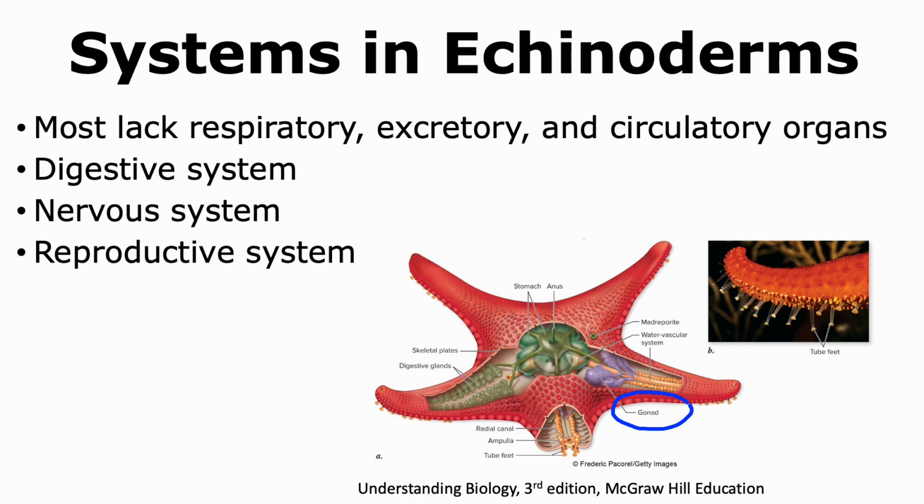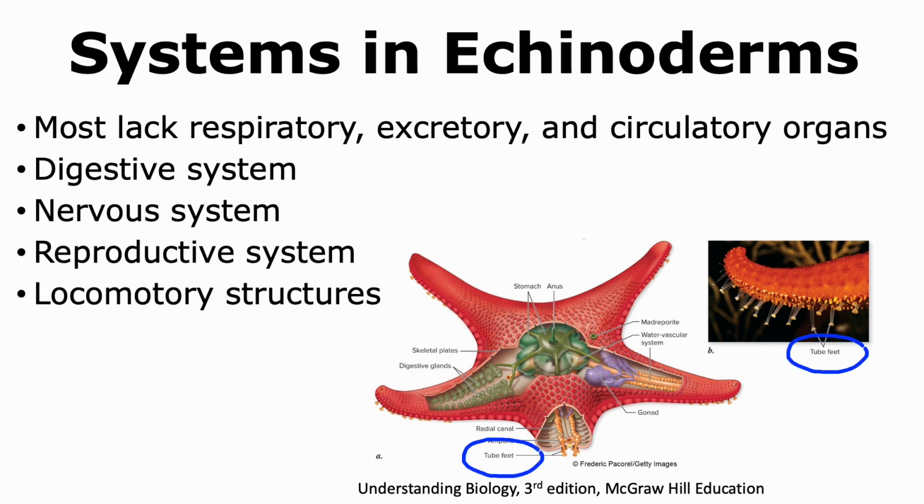Echinoderms do have a reproductive system. Almost all species of echinoderms have separate male and female sexes, but there are some that are hermaphrodites as well. Echinoderms can have locomotory structures like tube feet. These structures are known to aid in locomotion but also play important roles in feeding.